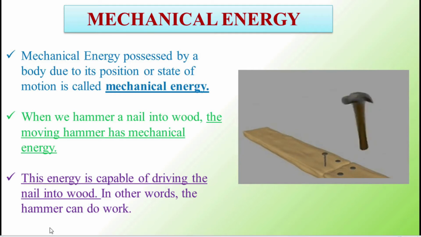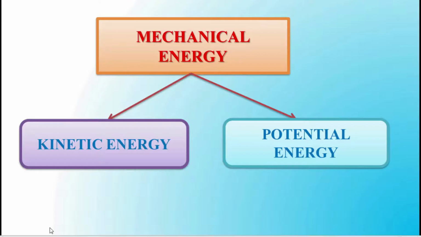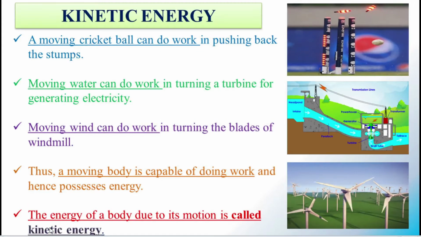Students, you can see in the picture that the moving hammer has mechanical energy. When we hammer a nail into wood, the moving hammer has mechanical energy because this energy is capable of driving the nail into wood. In other words, the hammer can do work because of its mechanical energy. Mechanical energy is found in two forms: kinetic energy and potential energy. In this video, we are going to concentrate only on kinetic energy.